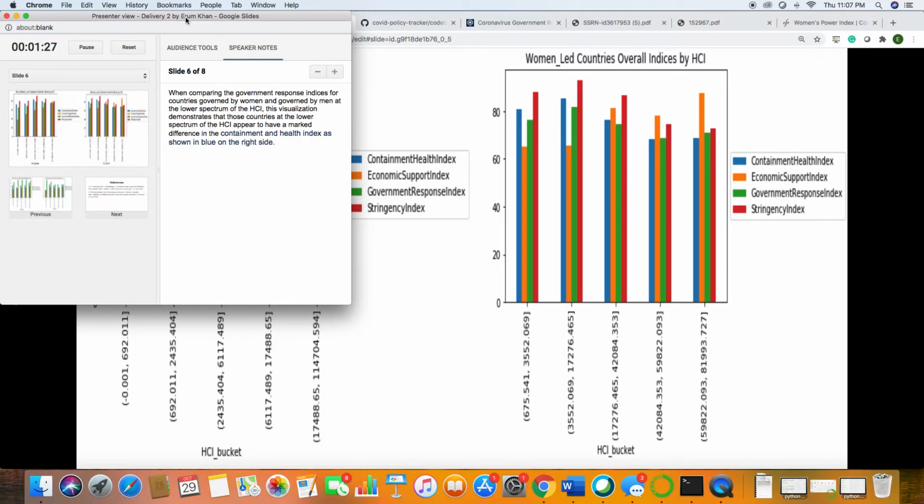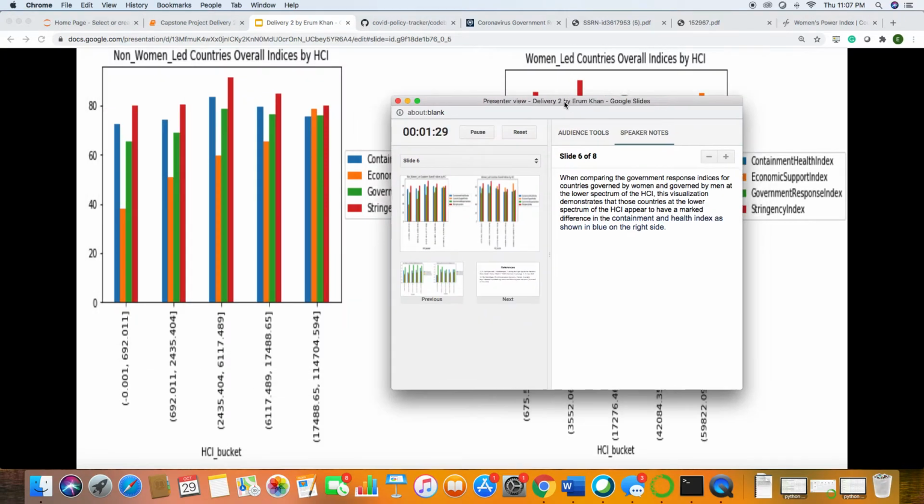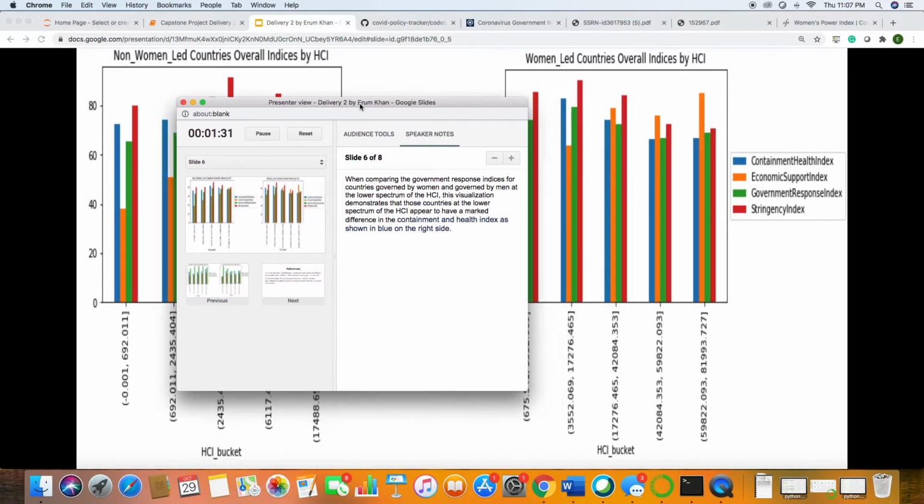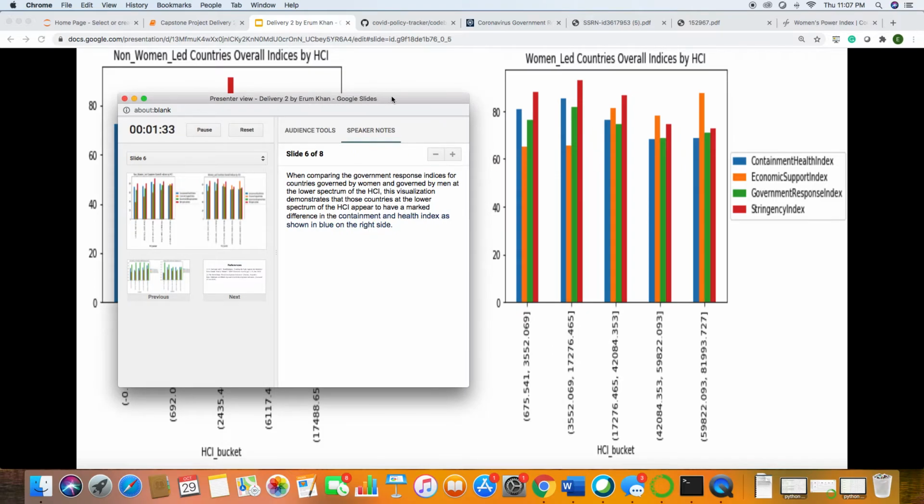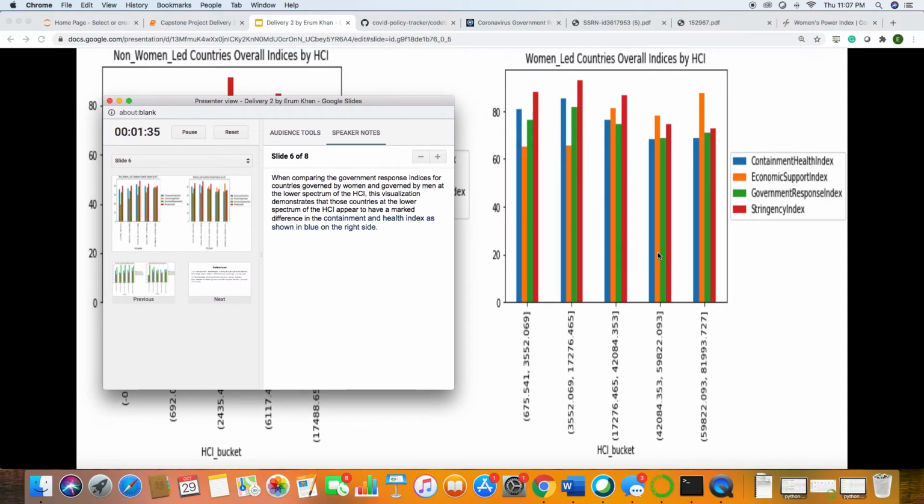When you compare the left side of the screen, which is the countries that don't have strong female representation in the higher levels of government, with the right side where countries do have a high level of women representation, we can see that the containment and health index looks very high for those countries that are on the lower stratification of the Human Capital Index.